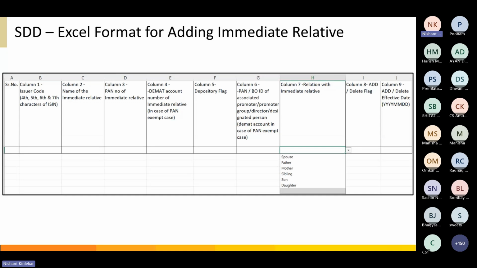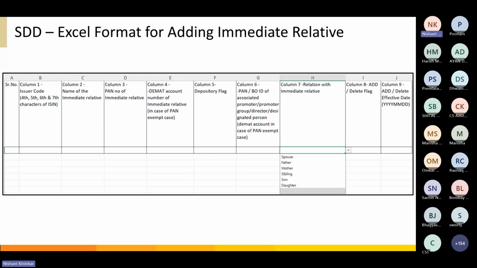In column B, you will see the issuer code. The company has to provide its issuer code. In column C, the name of the immediate relative. In column D, the PAN of the immediate relative. These three columns are mandatory. Columns E and F will only be provided for the PAN exempt cases. In column G, associated with the designated person, you have to provide the details of the designated person for whom you are providing the immediate relatives.